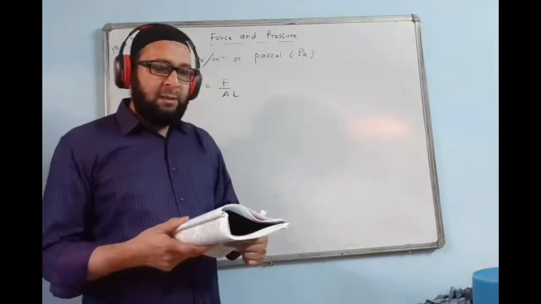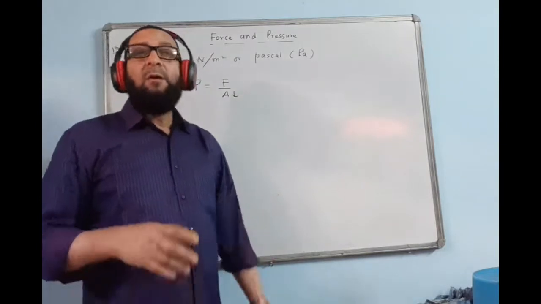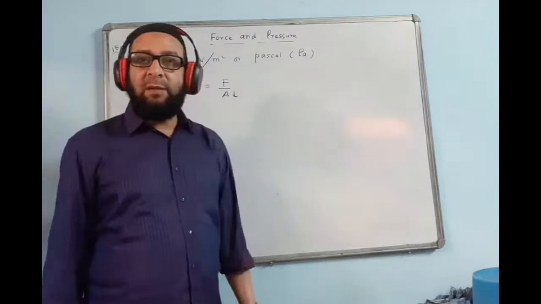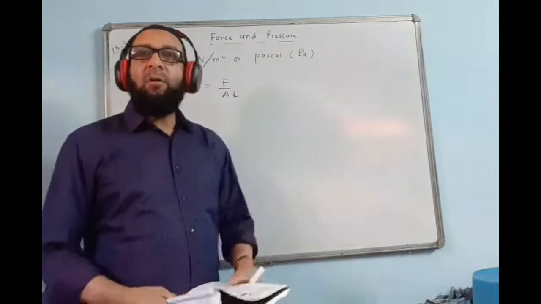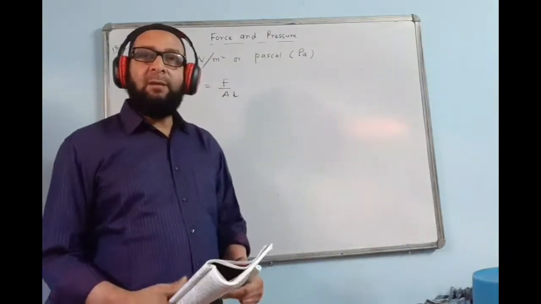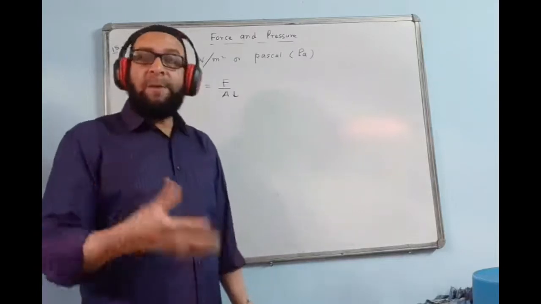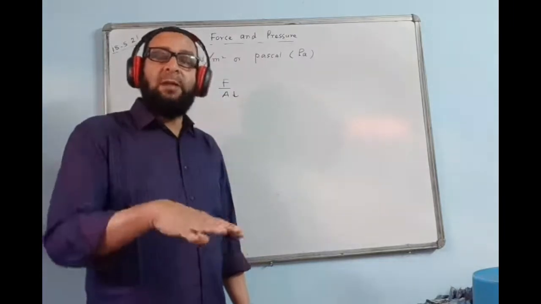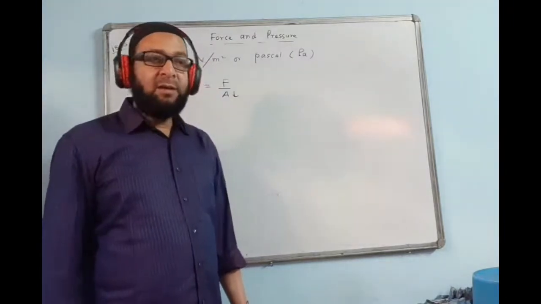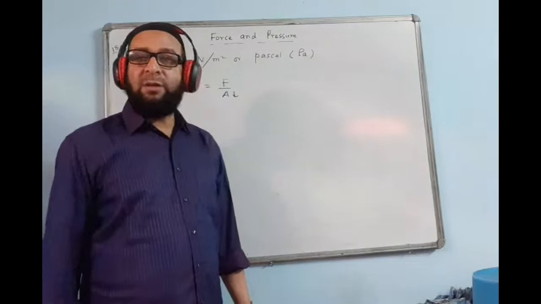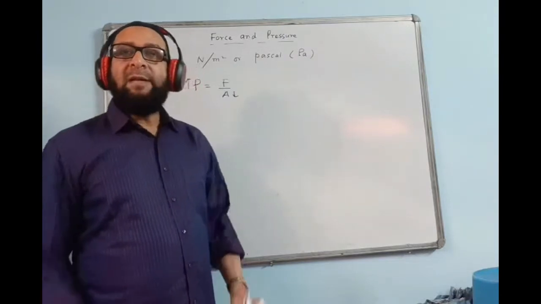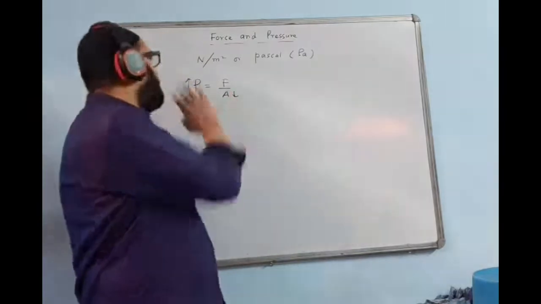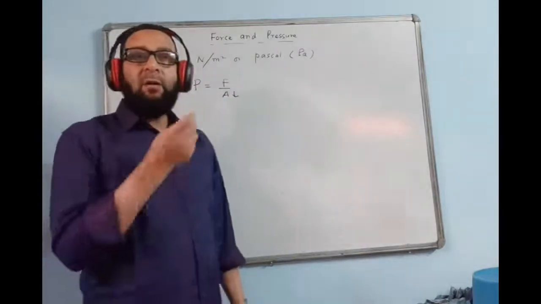There are many different questions. It's not only this one. Army tanks and tractors have got broad wheels. Broad wheels will cause the force to be applied on a larger surface. Surface is large, so the pressure value becomes less. The ground will not be damaged. Yes, you are very right. So you have to just relate your answer with the area and pressure. Less area will cause more pressure, more area will cause less pressure.